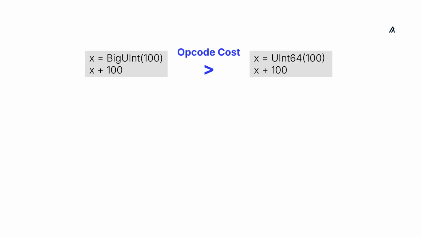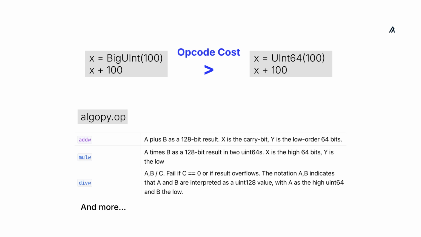Now, one thing that you need to be aware of when using the BigUInt type is the fact that the opcode costs for BigUInt math are much more expensive than those of UInt64 math. So if you just need to handle overflow, there are multiple wide opcodes available under the algopy.op module instead of using BigUInt math.